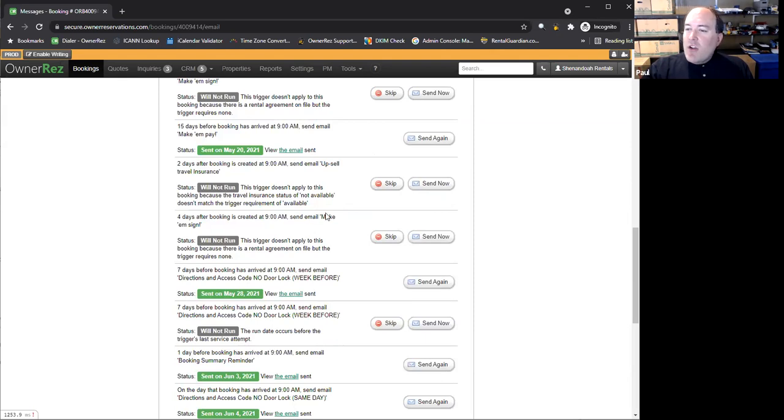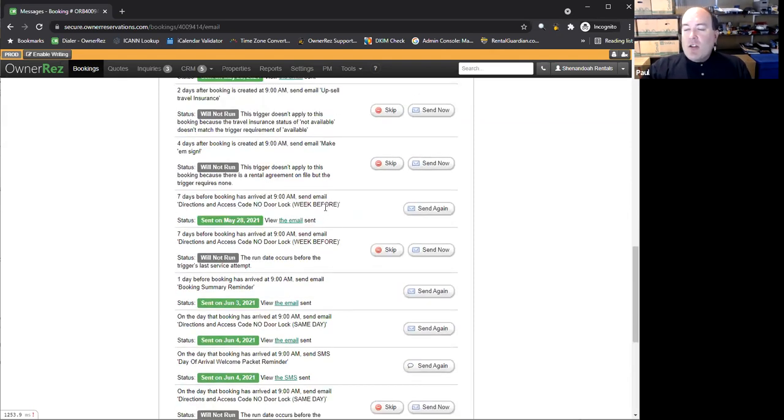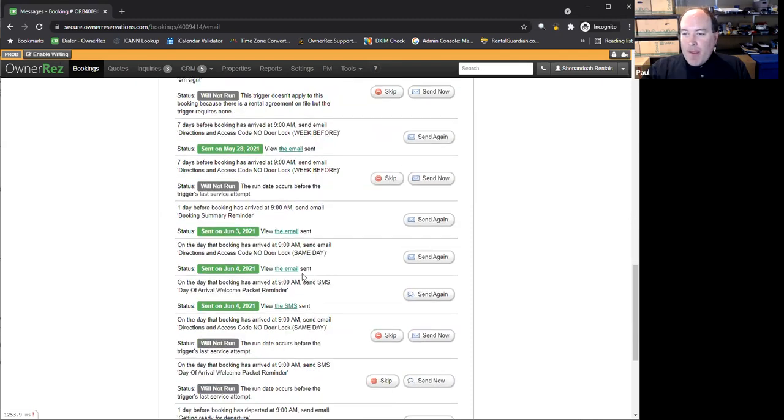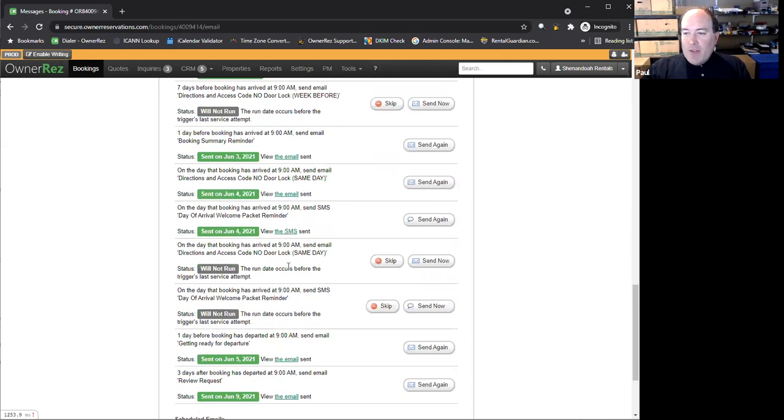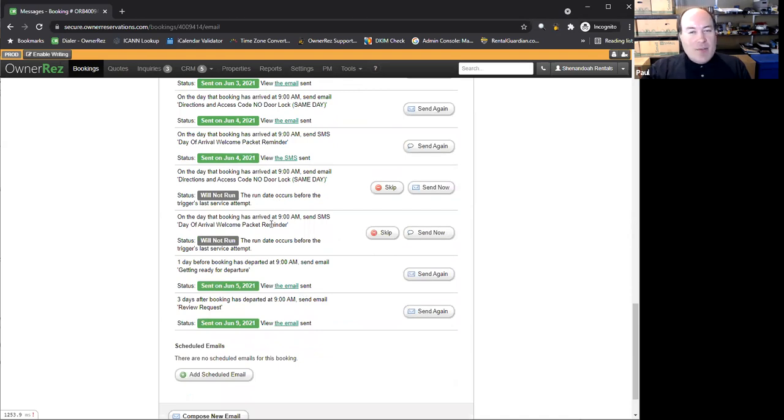And if we just go down, you can see all the rest of the messages that are sent if necessary and not if not. So here we are, we sent them the door lock code. That was necessary. Here, we could have sent them a different code at a different time, and that wasn't appropriate because we sent them there. We have other reminders and welcome packets and other reminders that weren't necessary because they did what they should have done. So that's where you can safely set up an automatic bug them, bug them, bug them if they don't do what they need to do, such as paying or signing the rental agreement. But if they do it right up front, then the reminders won't be sent. OwnerRez is smart that way.